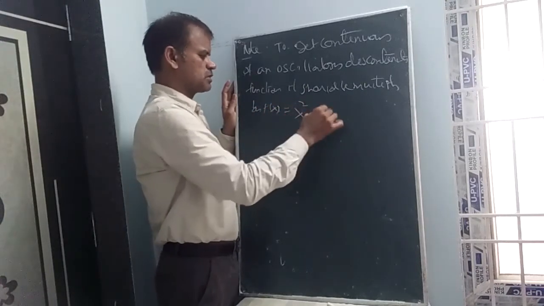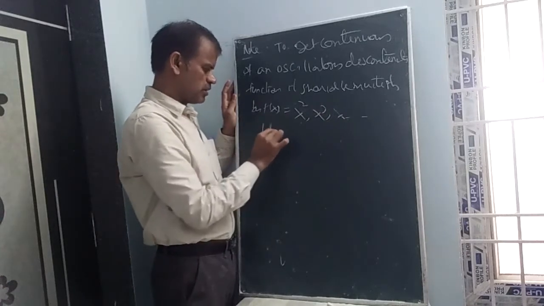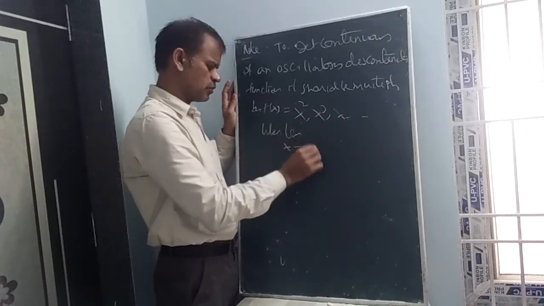Example, x square, x cube, x like that, when limit x tends to 0. Of course, this is the general notation.